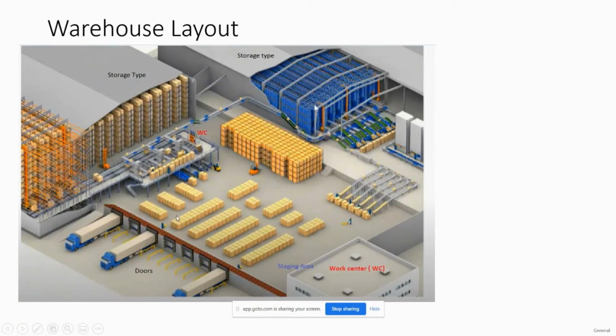So the moment I scan this, it will confirm that I have placed the material over here. Now from here I will pick the material and take it over here. There is another scanner available, as you can see. Once I place the material, I have to scan those things. Scanning means it will define that from this particular storage type, the staging storage type, I'm taking the material to the conveyor storage type.